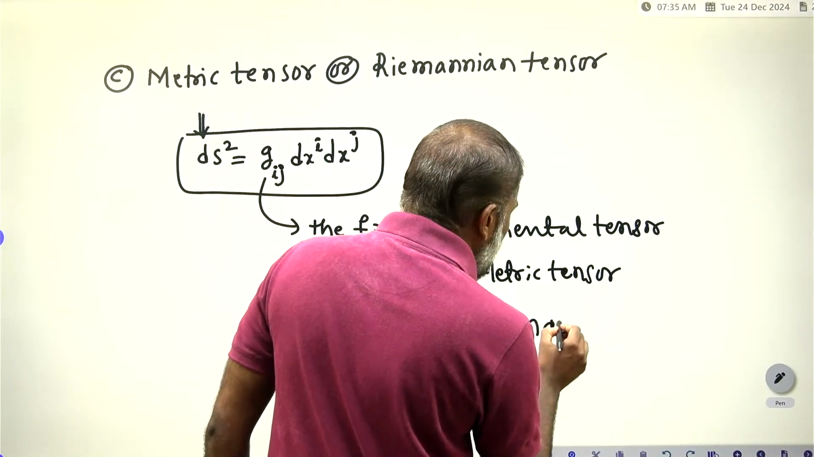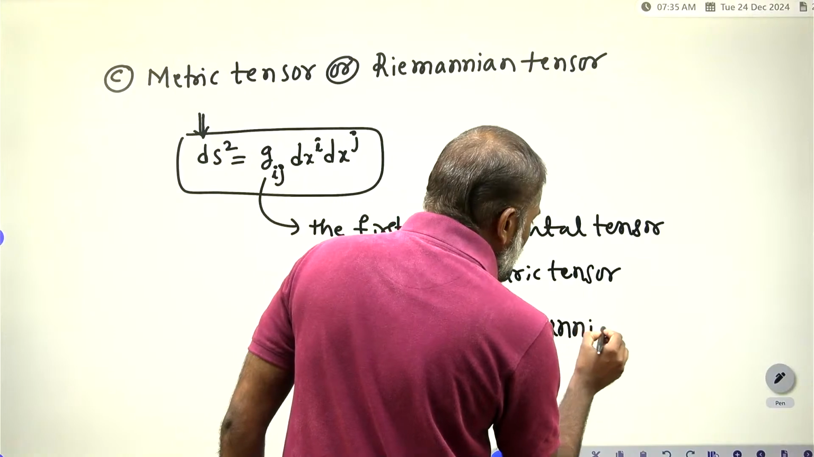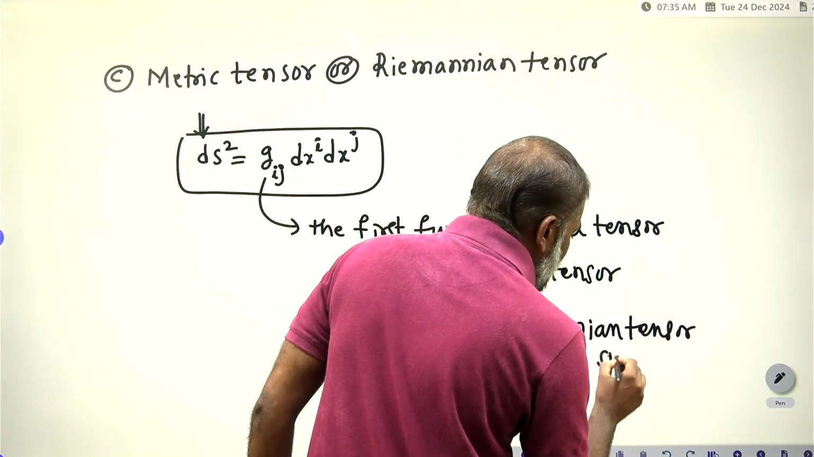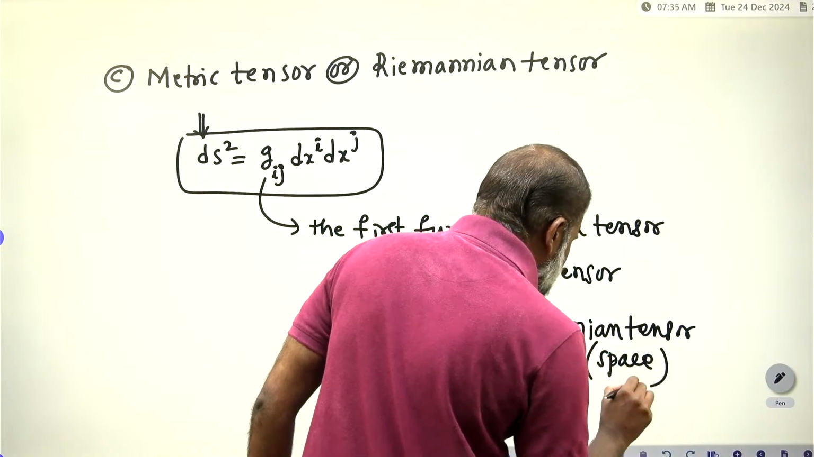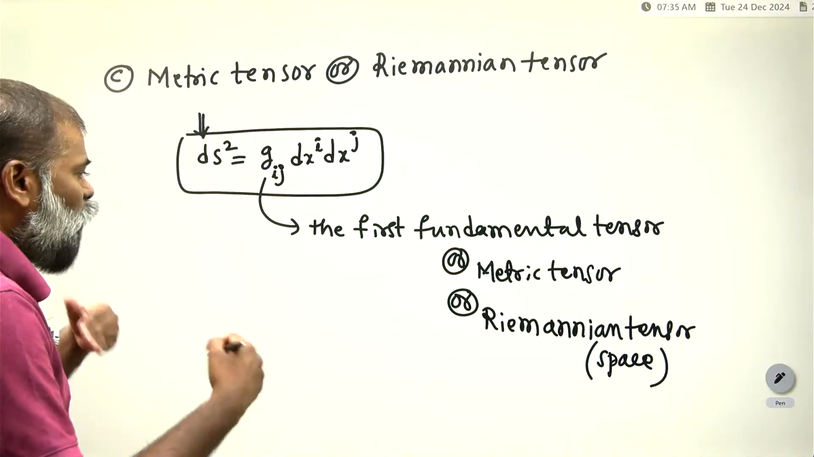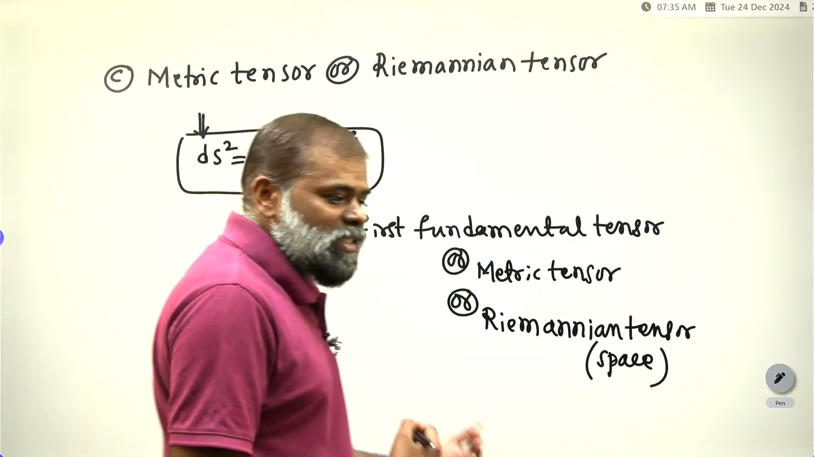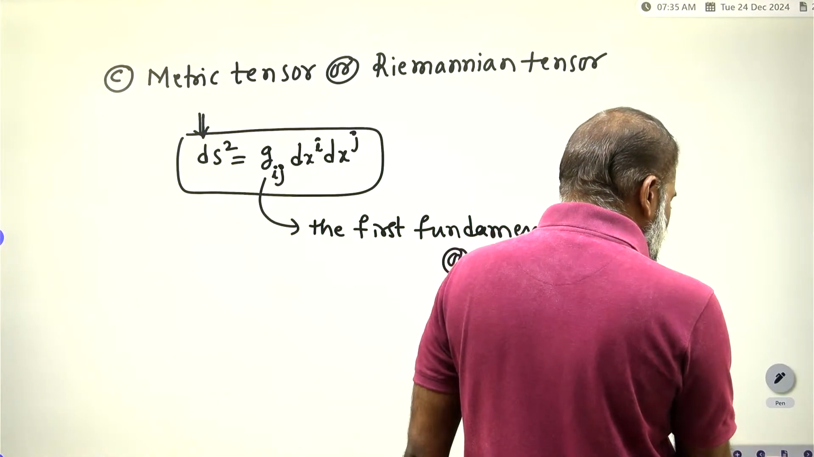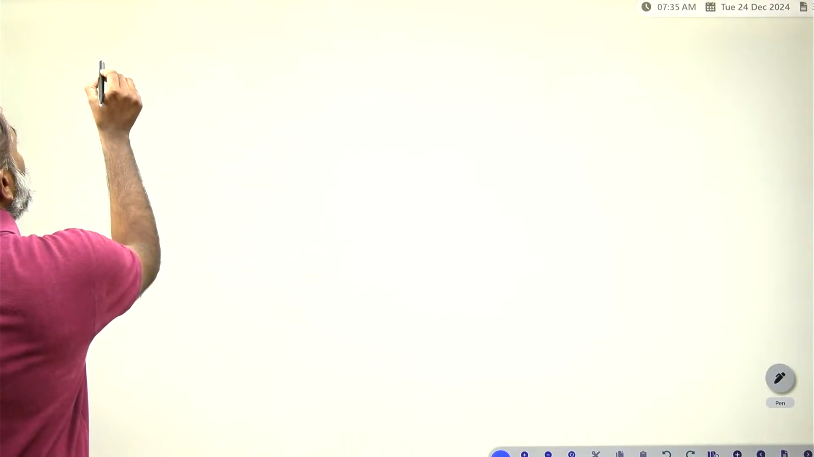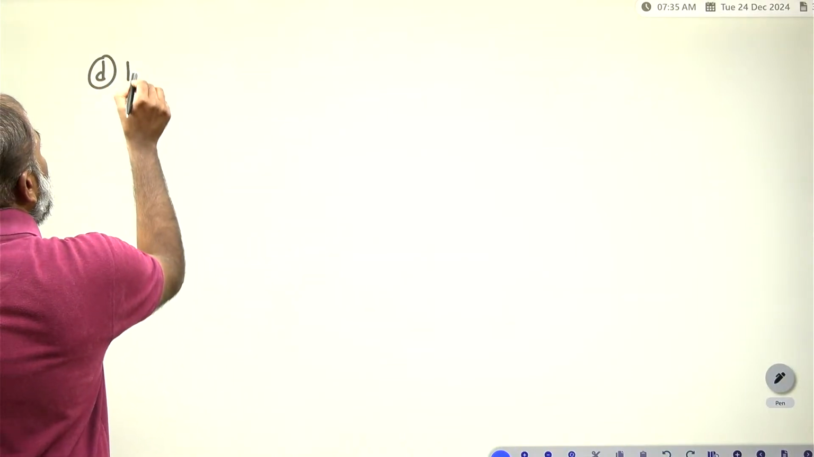Riemannian tensor or Riemannian space, we also have to take. So this is the metric tensor. One more is there. So what is that? Hypervariant, suppose you have to take, so option D you have to take.